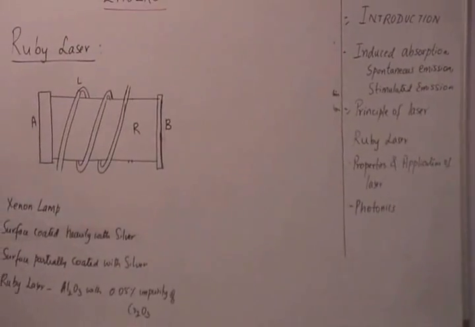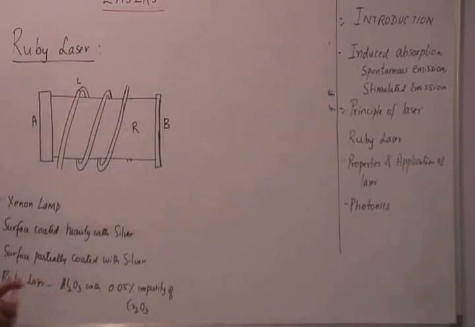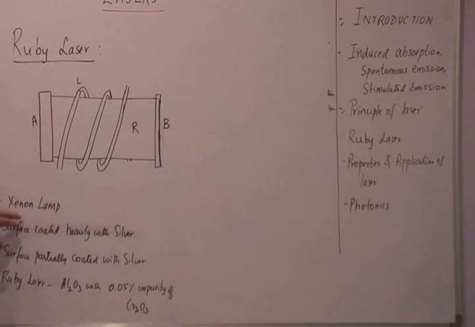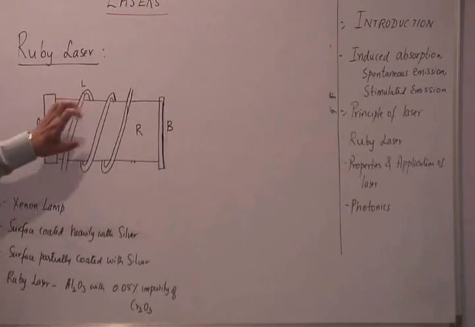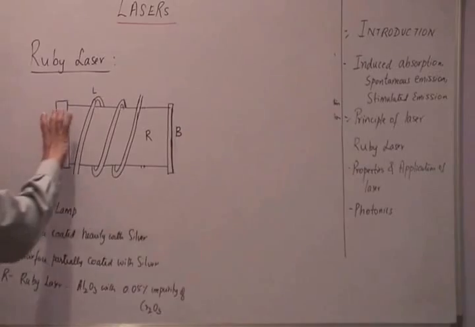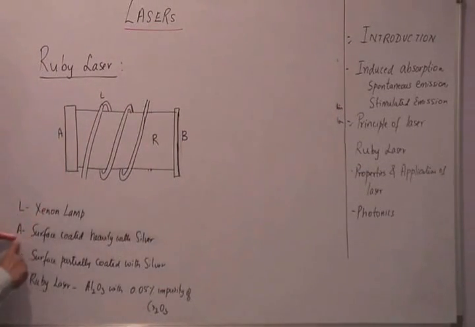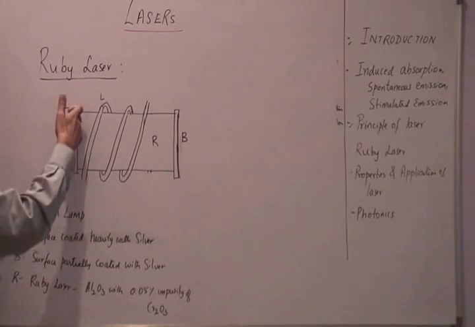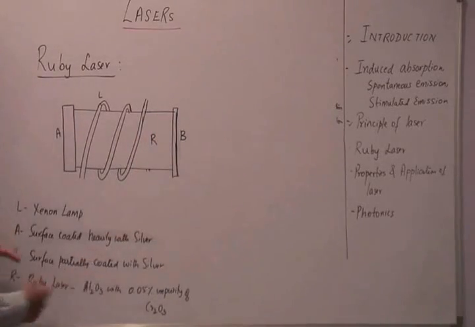Let us now discuss the working of a ruby laser. This is a diagram of a ruby laser, and note that the tube that you find here is a xenon lamp, and we use the xenon lamp for optical pumping. Now this consists of a cylindrical tube here with two ends. One end is very highly polished. End A is a surface that's coated heavily with silver on the inner side, and B is the other surface, which is partially coated with silver.